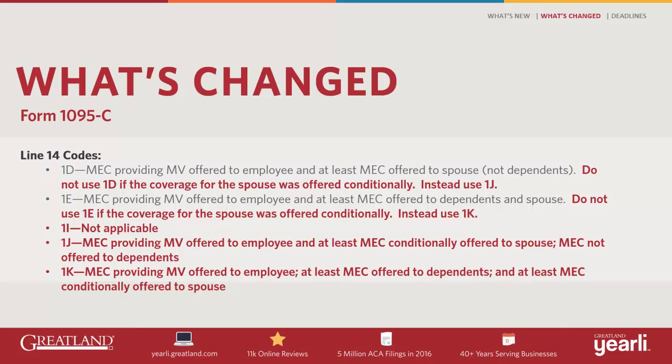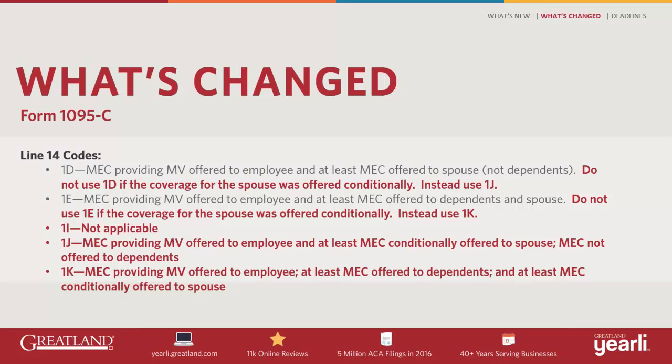Now let's look at Form 1095-C and the changing and new codes for line 14. Line 14 is the offer of coverage. Remember, the code on line 14 does not necessarily match the coverage in which the employee is enrolled. For example, let's say that an employee is offered family coverage, but the employee enrolls in employee-only coverage. Line 14 should indicate that the employee was offered family coverage. Line 14 is all about the offer.